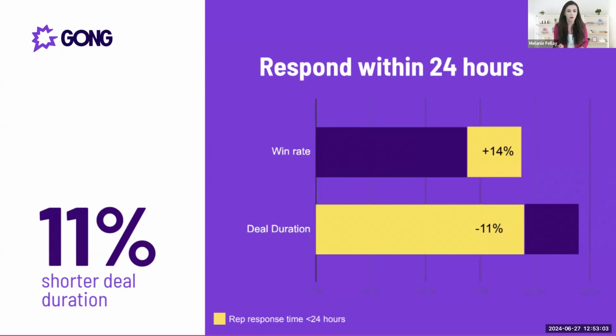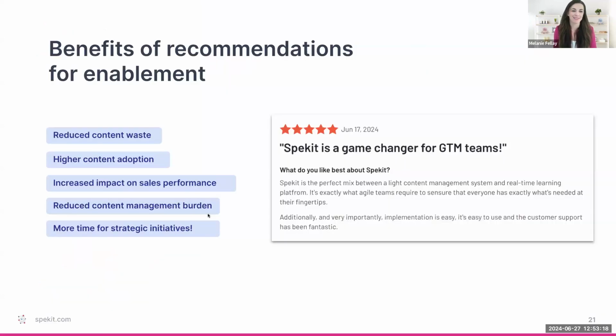If you respond within 24 hours, there's a huge impact on both your likelihood to win and the scope of the deal. Right now we're all trying to figure out how to increase our win rates and decrease our sales cycle length, and this functionality is really designed around that specifically.